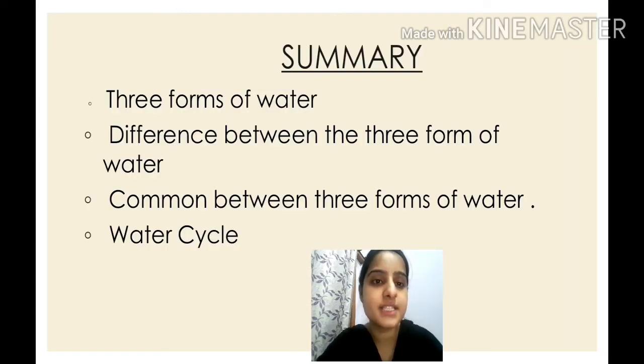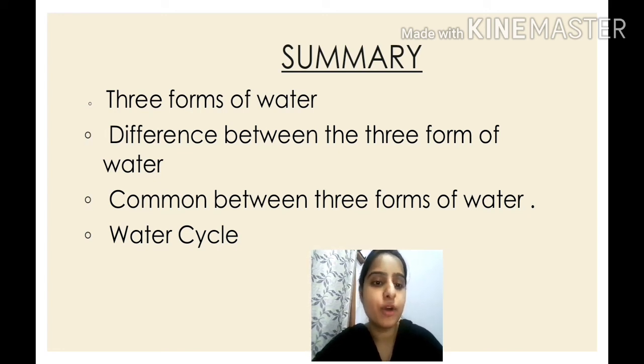So children, let's summarize the topics which we have covered today. Three forms of water, do you remember the names? Water, ice and water vapor. Second, the difference between these three forms of water: you know that water vapor moves upwards and water flows downwards, isn't it? Water does not have its own shape, it takes the shape of the vessel, whereas ice has its own shape, isn't it? Next, what is common between these three forms of water? That they have no smell, no taste and no color. And last, what we have revised, children, about the water cycle.